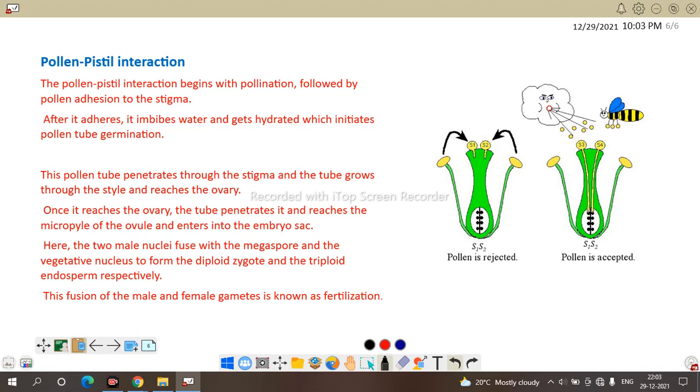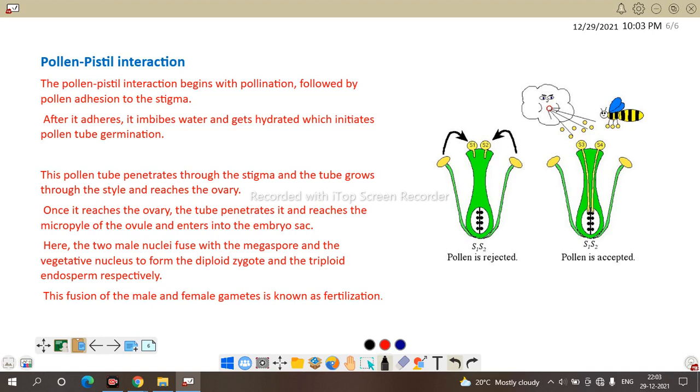The pollen pistil interaction begins with pollination followed by pollen adhesion to the stigma. Once the pollen grain reaches the stigmatic surface, the stigmatic surface adheres, means attaches, the pollen grain on the upper surface of the stigma.